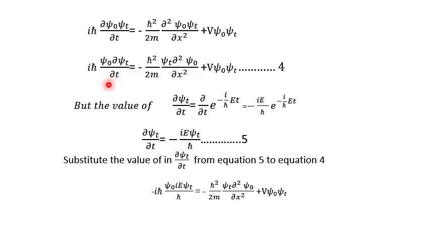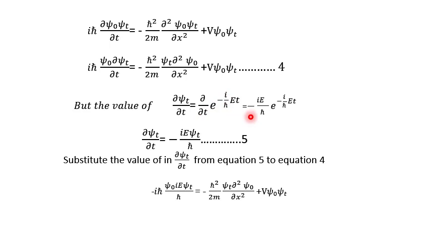Okay. Now see in this equation that only this term, del psi t by del t, is varying with time. Therefore, to eliminate it, we are going to substitute the value of del psi t by del t. How are we calculating it? By substituting the value of psi t. So, what is the value of psi t? We know that the value is e raised to power minus i E t by h cut. Now we are going to differentiate this value with respect to t.